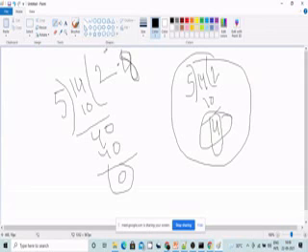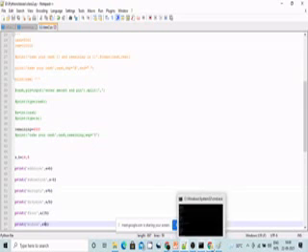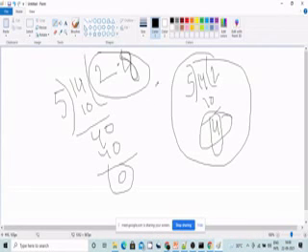This is what a by b gives us as output. Modulo will give us the remainder. A by b will give us all the float values as output.